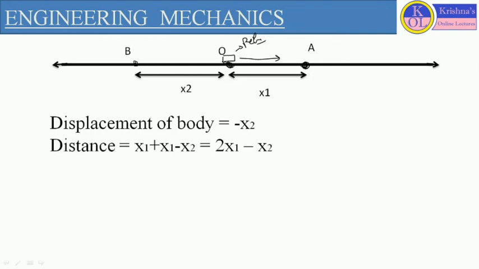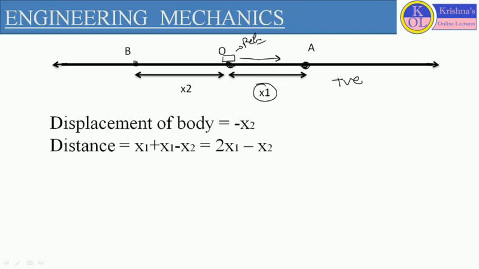We have to define the displacement with respect to the reference point, so this distance we will consider as positive. We are considering this distance as x1. So from O to A, the total distance traveled by the body is x1.